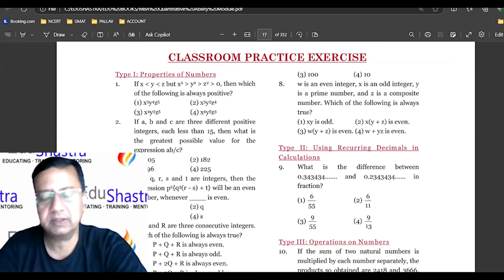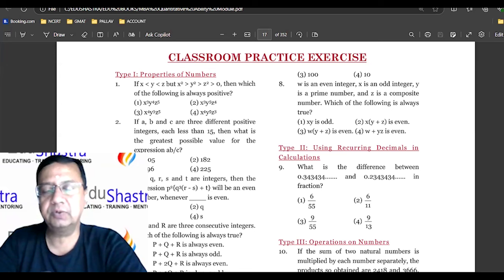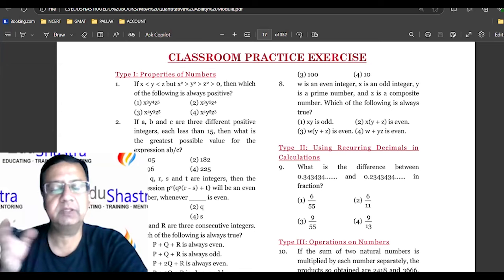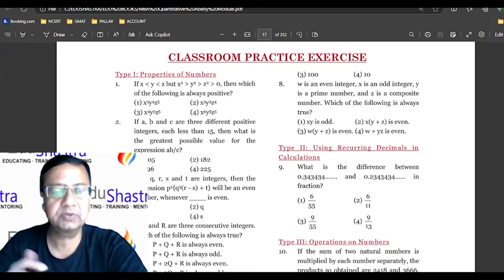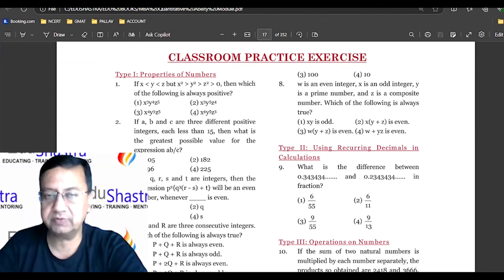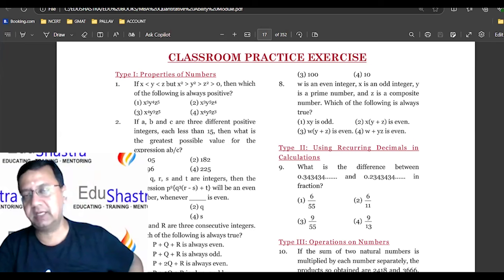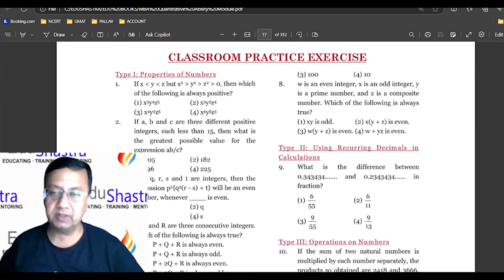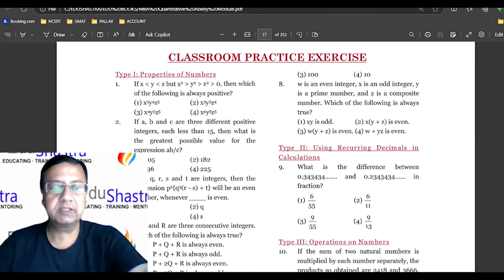So you will get the confidence that, okay, I am in a 70 to 80 or maybe 80 to 90 percentage session, so I can score this. This will boost your confidence. But this can only be done once you write the test papers, so start writing the test papers.